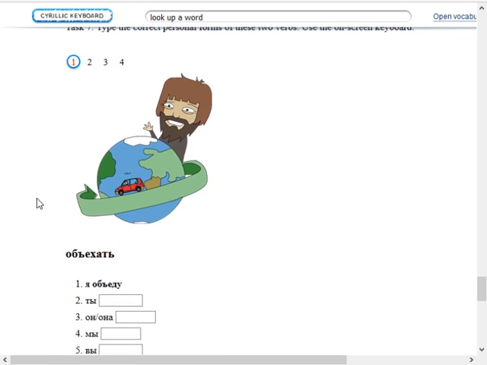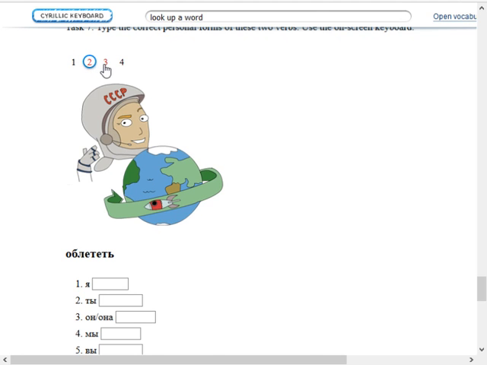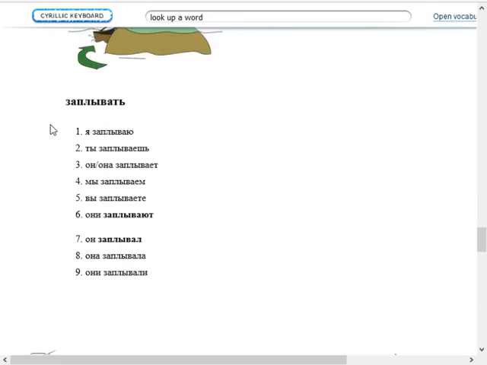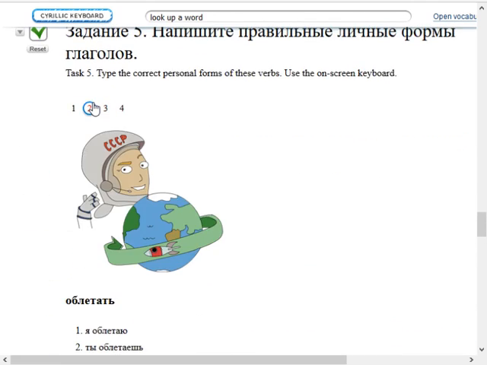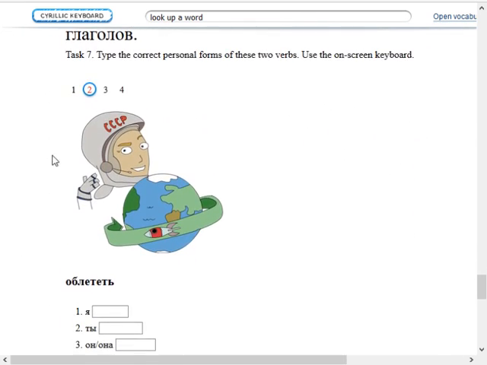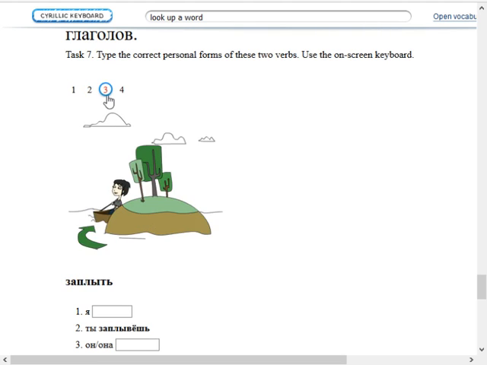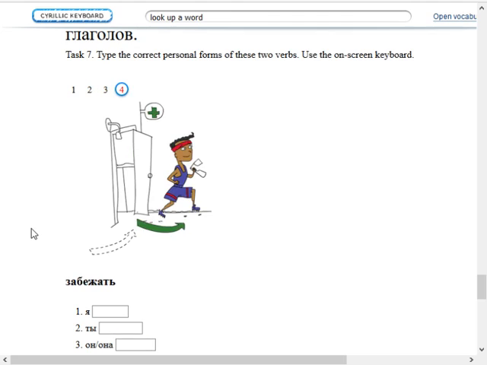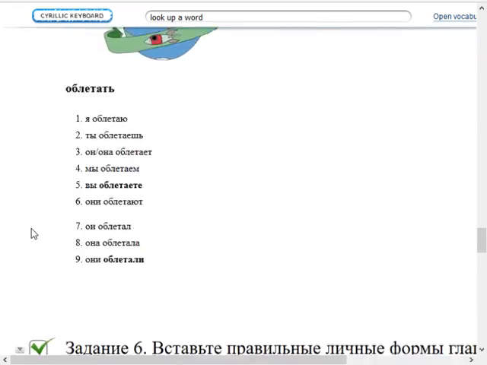Okay, well, we're getting close to the end. We have just one more conjugation exercise and then one more fill in the blanks exercise. So what do we have here? We have objehat, to drive around, oblietet, again to fly around, but whereas here it was oblietat, now it's oblietet. So one is multi-directional, the other is single directional. I don't know which is which, but I don't really care too much right now. Zaplit, again, same as zaplivat, except one is multi-directional, one is single directional, and zabiejat as opposed to zabiegat.